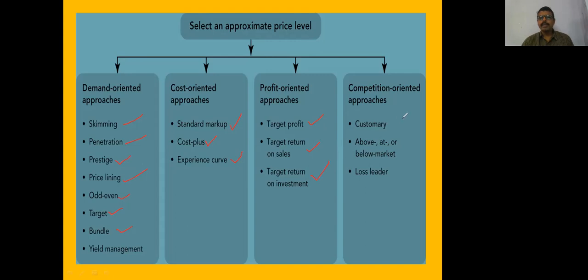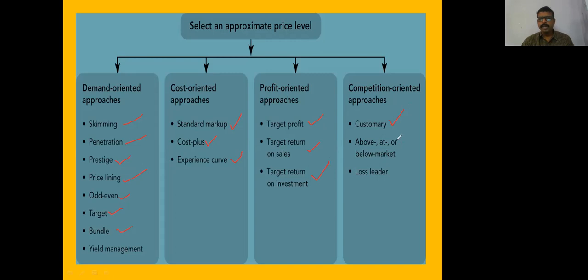ROI: for example, if they have invested a huge amount in fixed assets, they will be pricing the products very high. Customary pricing: initially a low price to attract the customers, and once it has gained its reputation, it slowly goes up.